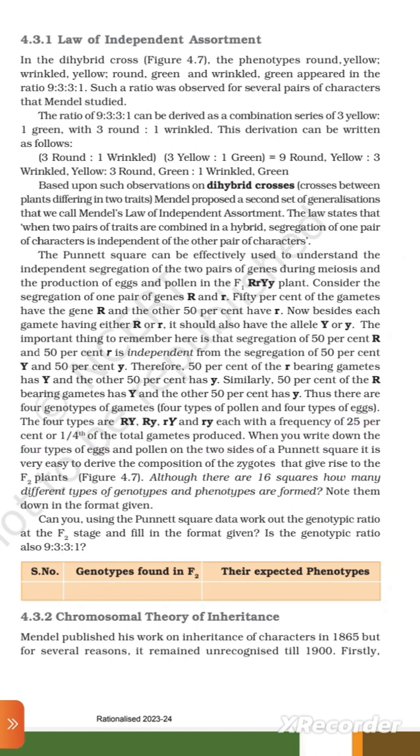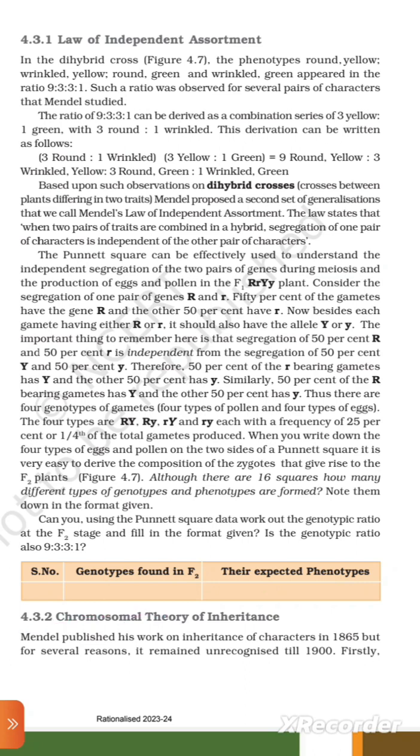When you write down the 4 types of eggs or pollen on the two sides of a Punnett square, it is very easy to derive the composition of the zygotes that give rise to the F2 plants. Figure 4.7. Although there are 16 squares, how many different types of genotypes and phenotypes are formed? Note them down in the format given. Can you, using the Punnett square data, work out the genotypic ratio at the F2 stage and fill in the format given? Is the genotypic ratio also 9:3:3:1?